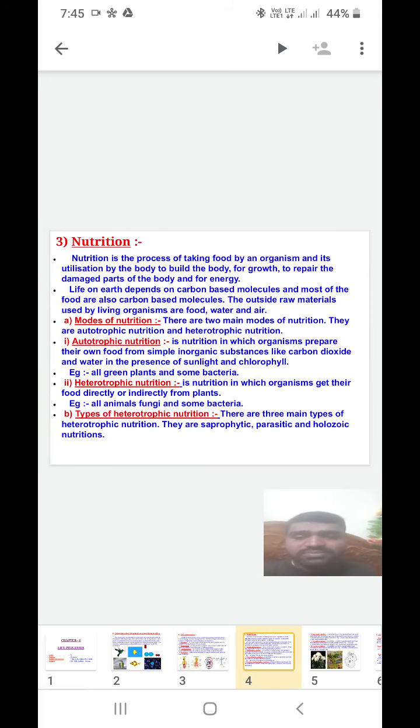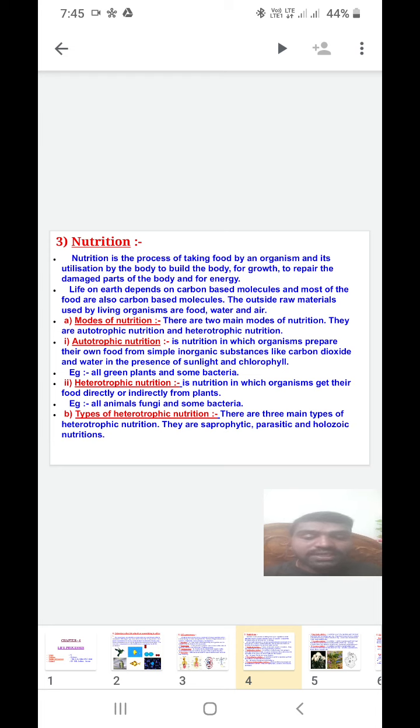Here the first life process, nutrition, is the process of taking food by an organism, which is utilized by the body to build the body for growth, to repair the damaged parts of the body, and for energy. Already I told you that the food we have taken will be digested and useful for giving energy by oxidation.